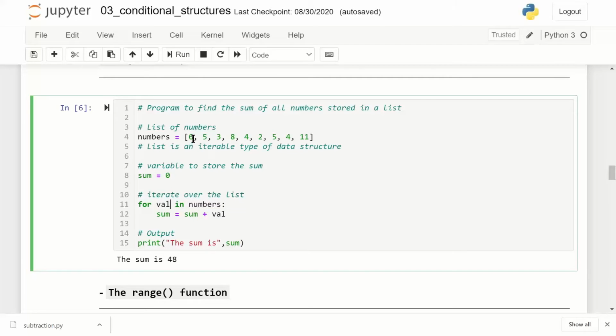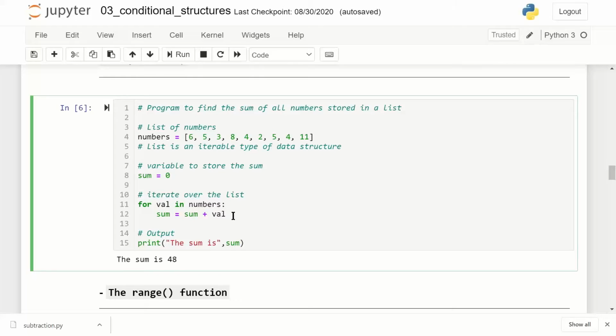So in the first iteration, the value 6 will get assigned to val. And when I enter into this for loop, this part of the code is indented, and I'm doing sum is equal to sum plus val.